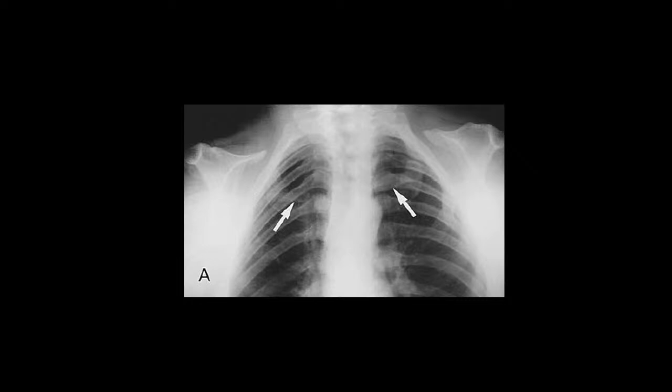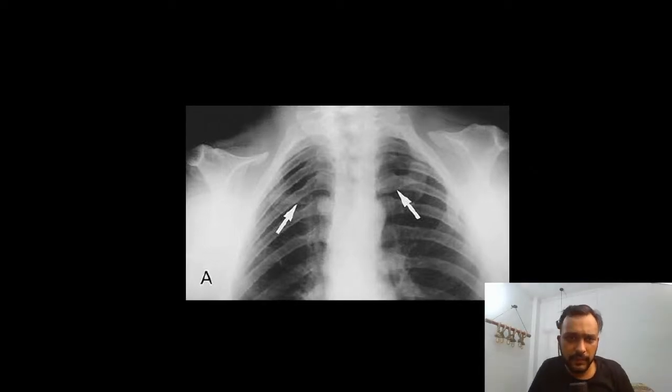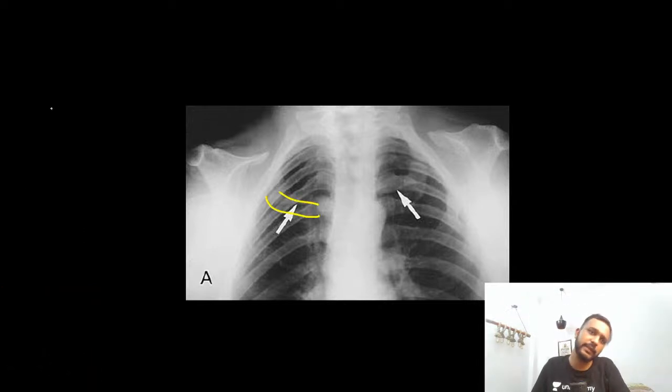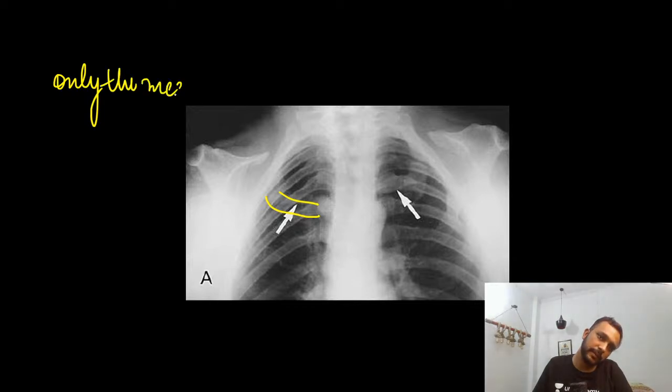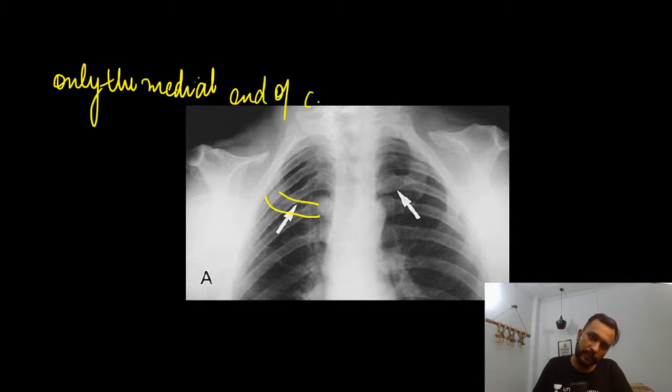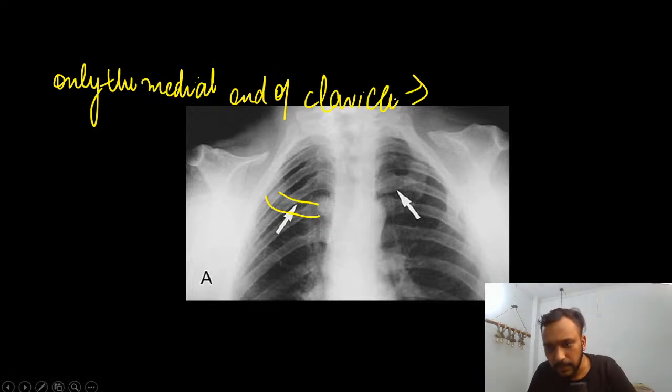So guys, in this image, if you look at the bones very carefully, you will see that only the medial end of the clavicle is visible here. And you can see this is your acromion process.